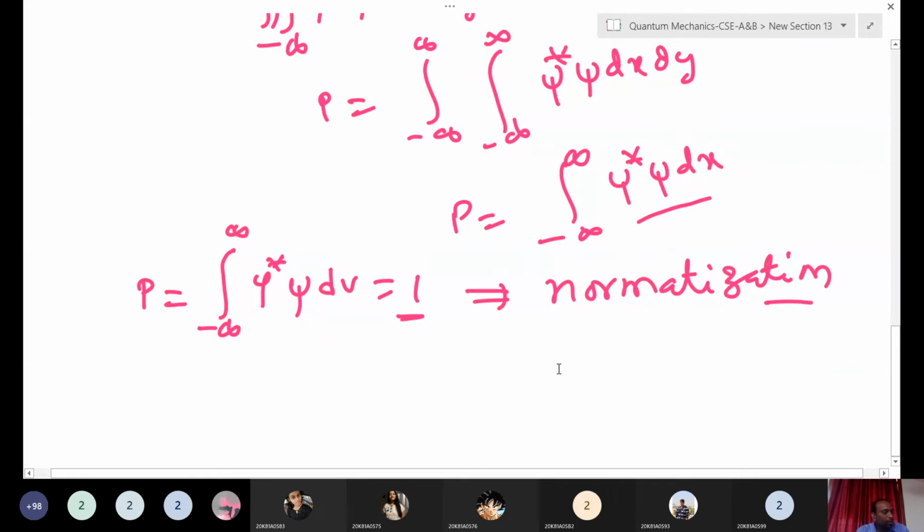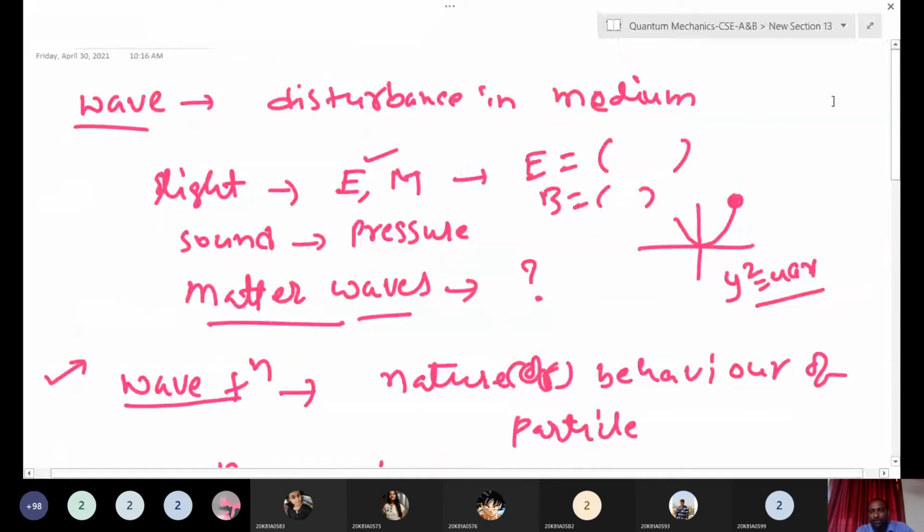Okay, now we'll go to the next topic, the Schrodinger equation, time independent and time dependent.